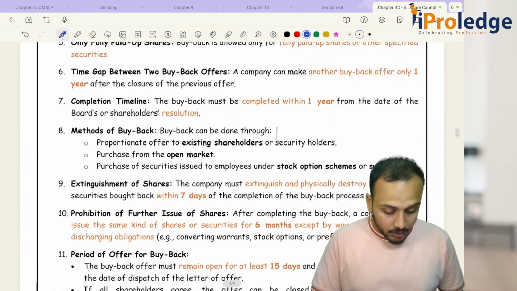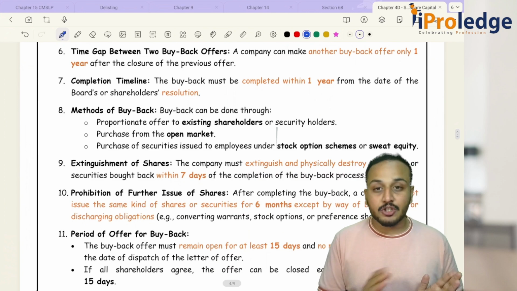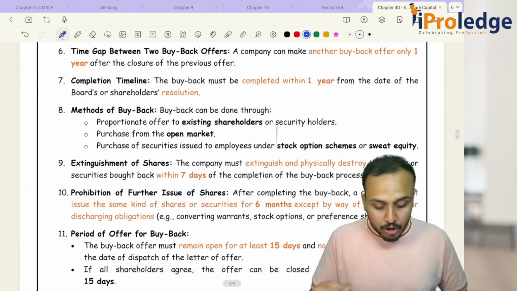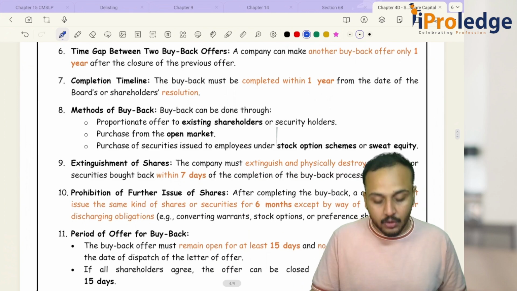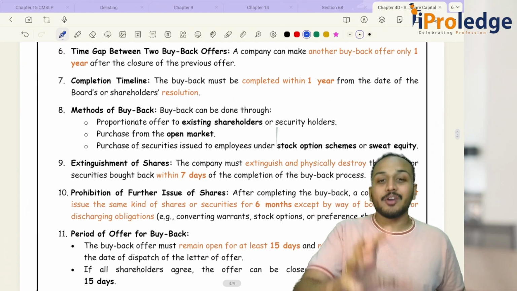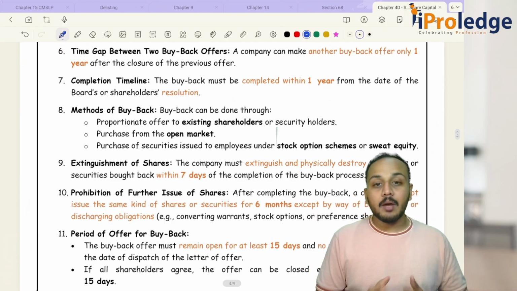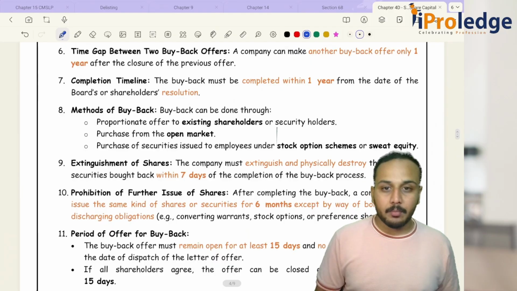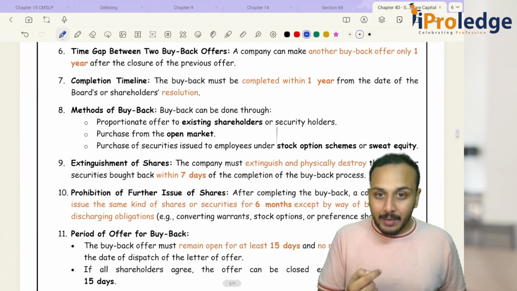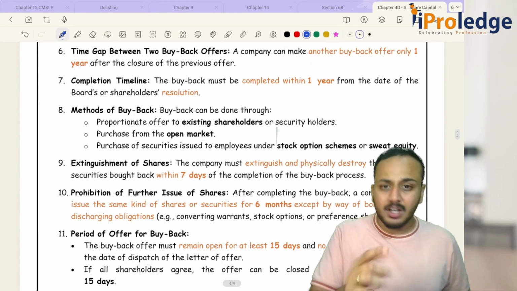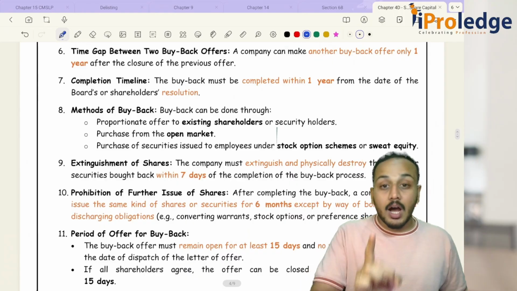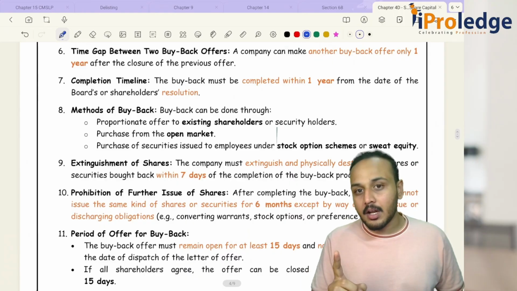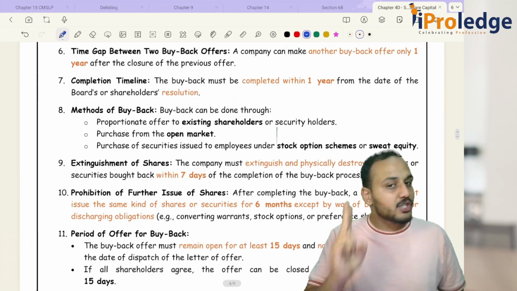Then, coming to what are the different ways of buying back. One is a proportionate offer to the existing shareholders or security holders. Let's say you are having 200 shares. I am coming with a 1:2 buyback. That means I will buy back one equity share. Let's say I'm buying back equity shares. I'll buy back one equity share for every 2 equity shares that you hold.